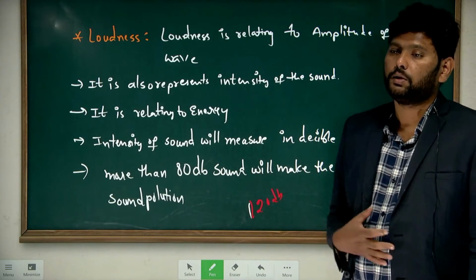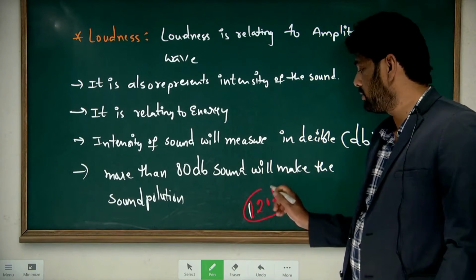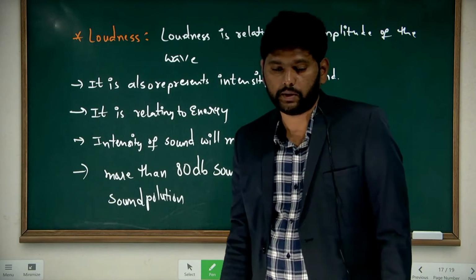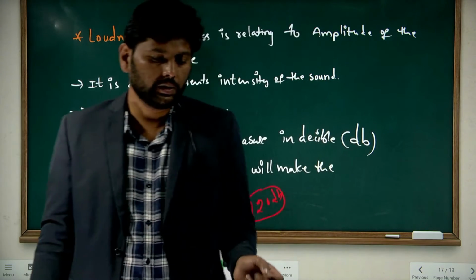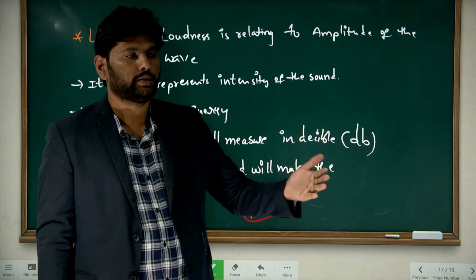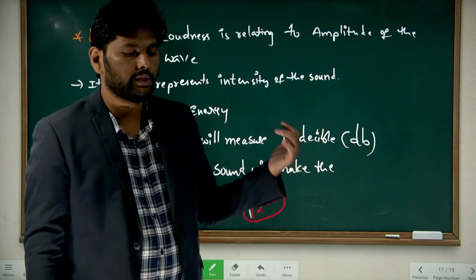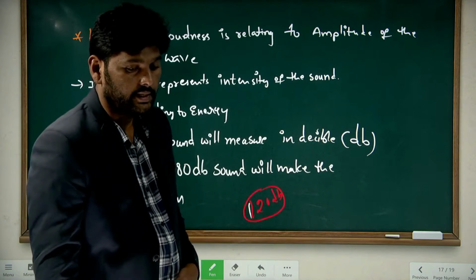Even jet planes also give this 120 decibel sound. Got my point? This is the way by using loudness we can differentiate which sound is pleasant and which sound is unpleasant. Understand?